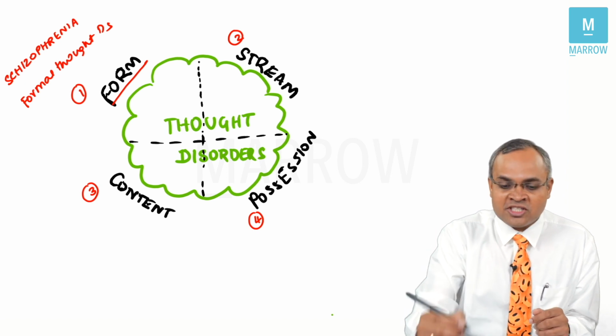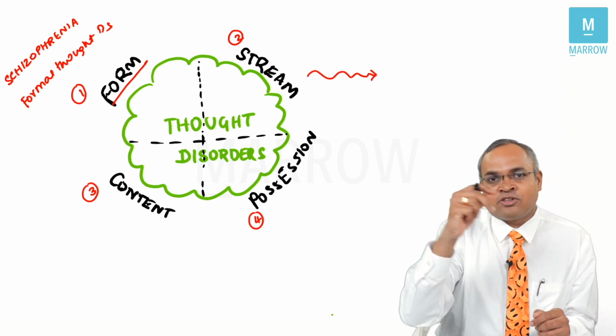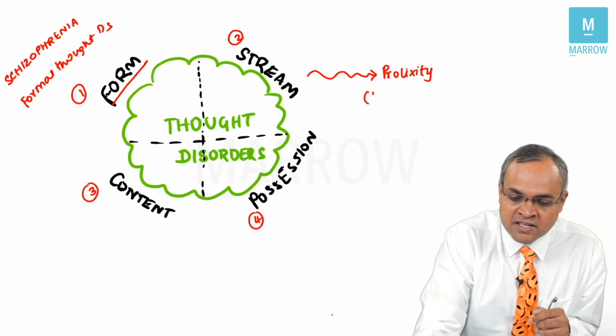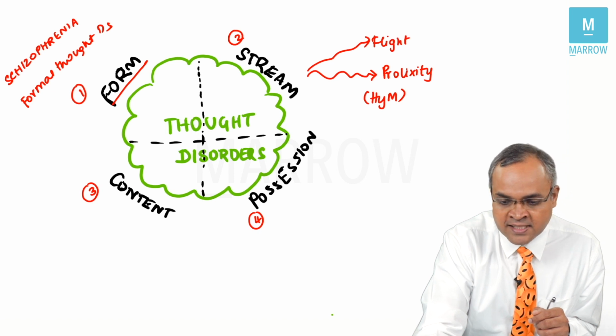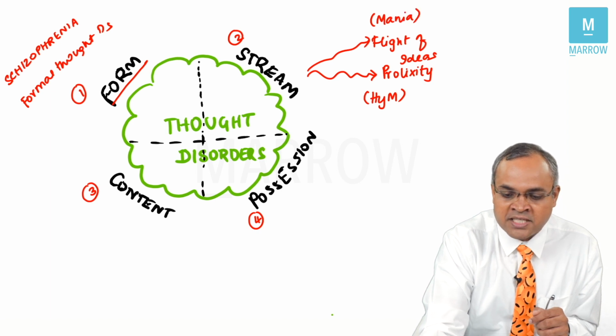When you're talking about thought stream disorder, basically we are dealing with the flow of the thought, right? There are 2 important conditions very commonly asked in exams: prolixity of speech, which is seen in patients with hypomania, and another one called flight of ideas. Where do you see flight of ideas? Flight of ideas is seen in mania patients.